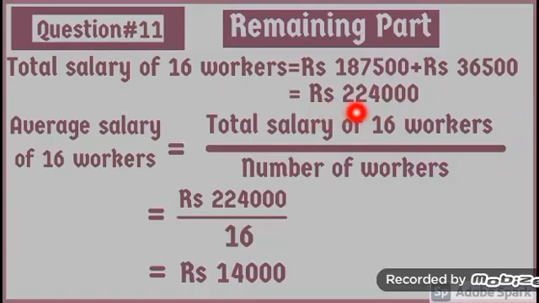This is the total salary of 16 workers, 15 workers plus 1 manager. Now we will find out their average salary. Average salary of 16 workers is equal to total salary of 16 workers divided by number of workers. Total salary of 16 workers is rupees 2,24,000 and number of workers are 16. After dividing, we get rupees 40,000. So this is the average salary of 16 workers in a factory.